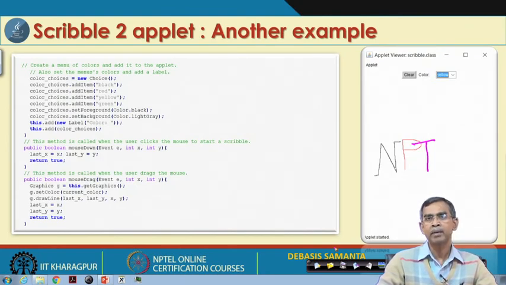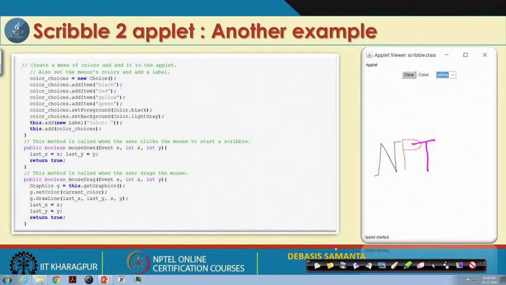You can find many things which are automatically done for you, you just have to plug and play, that is all, which is basically not possible in any other programming language that you can do from here. So, this is the idea about the two examples, as far as mouse event handling is concerned.